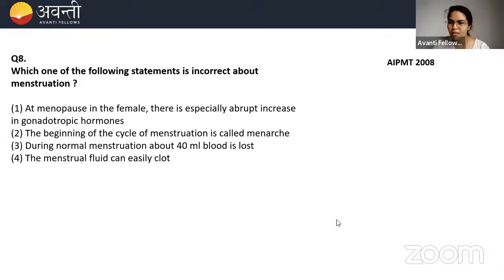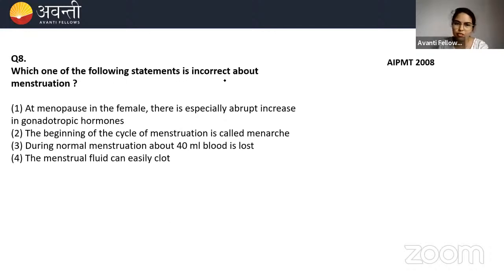Okay, I have launched the poll. Please quickly choose your option. Quickly, I'm just giving you 5 seconds, because I don't want to waste more time on these polls, because we have so many questions to do. Those who are choosing B as their option, you will be scolded. Okay, I'm ending the poll now.